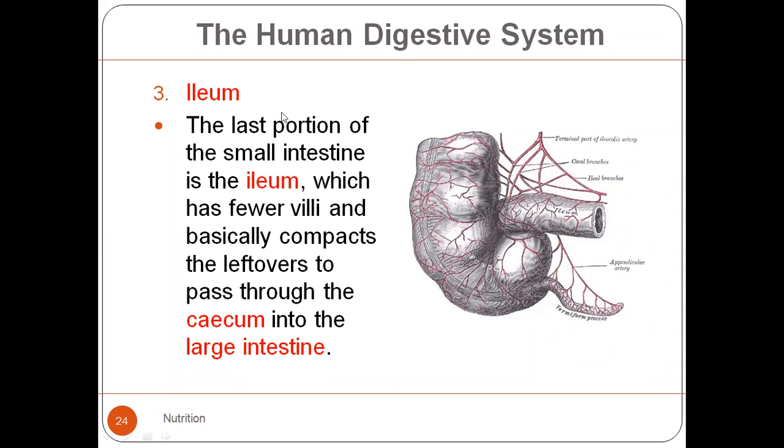Okay, after this we come to the enzymes, and I will quickly tell you about the enzymes then. Right. The last part of the small intestine is the ileum, which has fewer villi and basically compacts the leftovers to pass through the cecum and then into the large intestine.